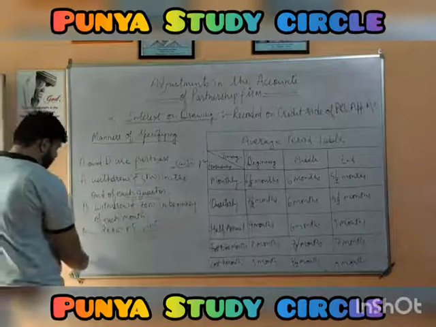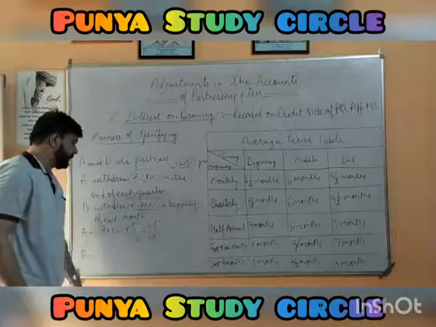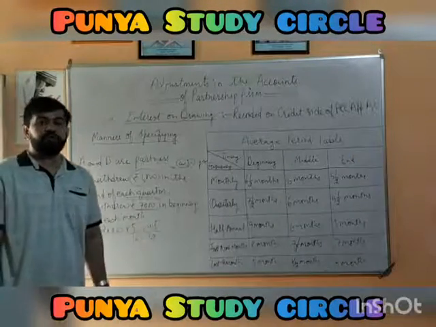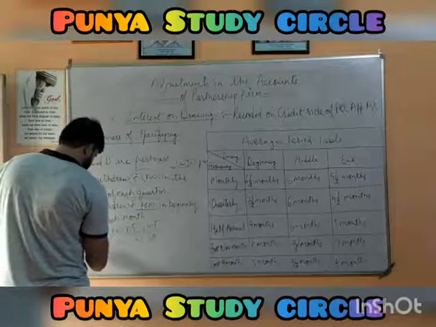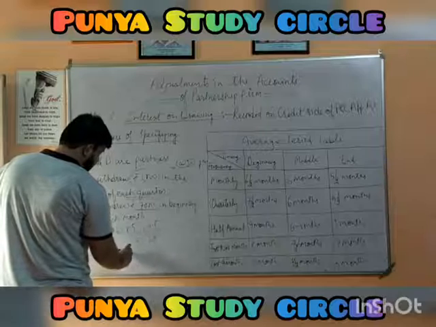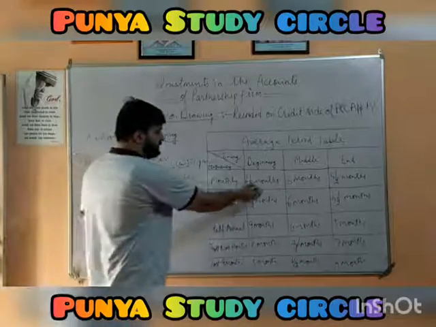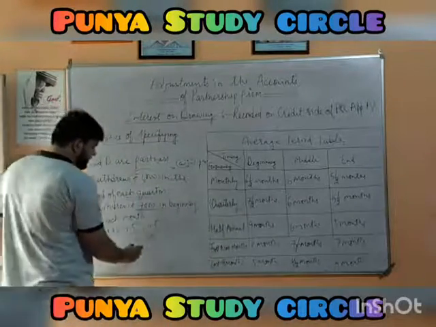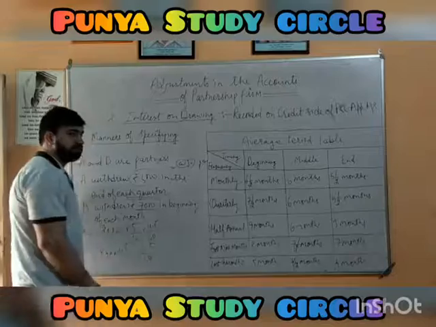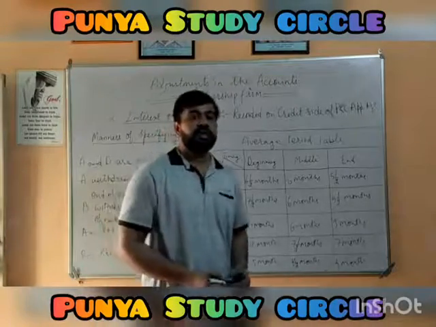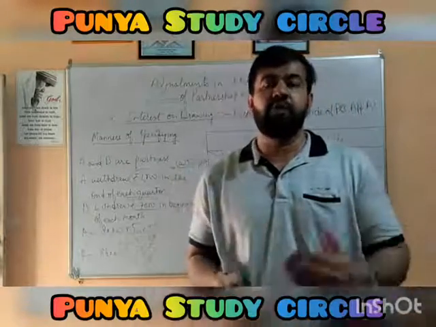Second thing, for B. What amount he has withdrawn? If he may have made 7,000 per month, that means 84,000 rupees were withdrawn by him as drawing, 12 into 7. Rate is same, 5 by 100. And what time period is going to be? In the beginning of each month. That means 6.5 months. You will write it 6.5 by 12 or 13 by 24. In this way, you can calculate interest on drawing when you are provided with a set of drawings made at regular intervals and are of even amount.